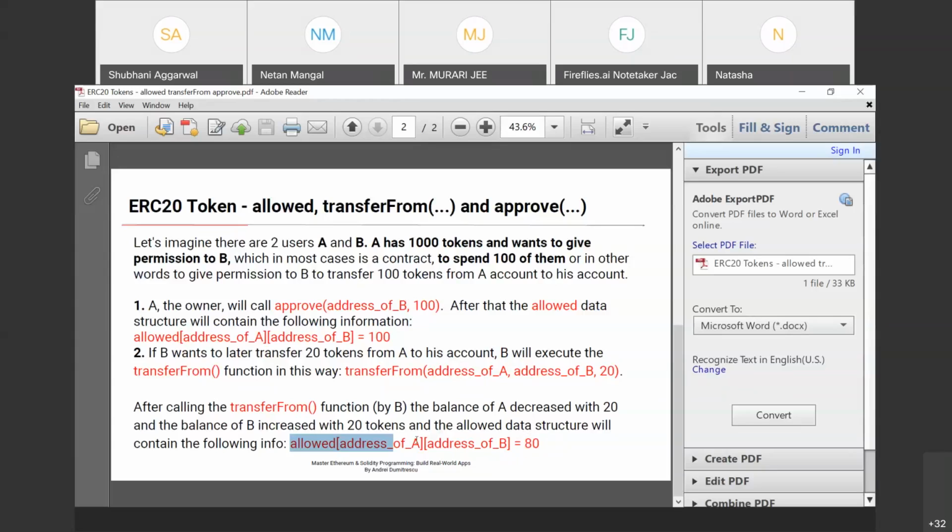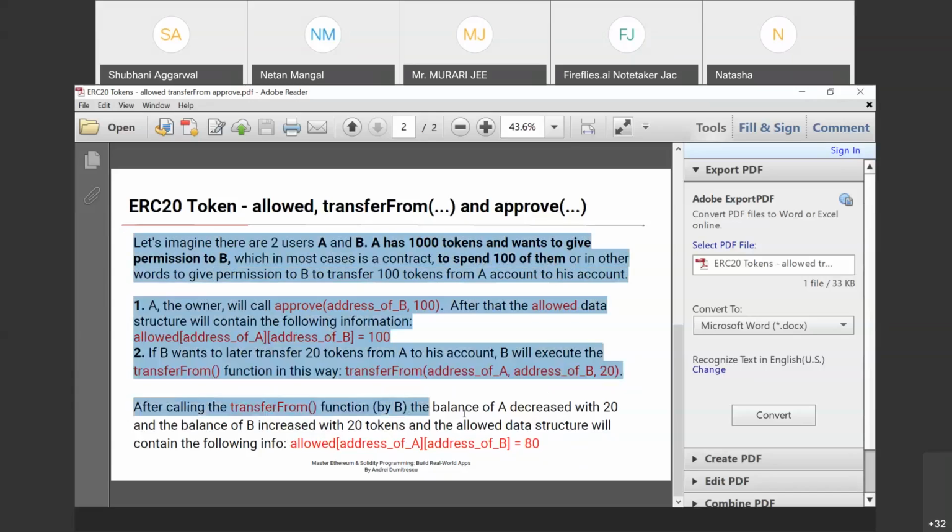That means the allowed information from address A to B is now 80, the remaining tokens that can be sent in future from A to B, because 20 tokens have already been sent by B to his account. Clear? Clear this example?